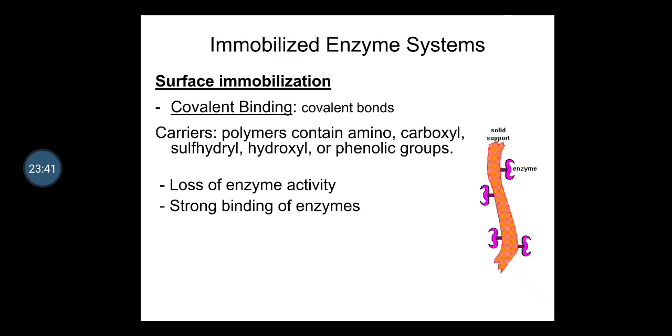Various groups are listed here, and different types of covalent bonding are further classified as diazotization, then formation of peptide bond, then group activation, and last is polyfunctional reagent. These are the four mechanisms by which covalent bonding plays its crucial role in the immobilization of the enzyme.